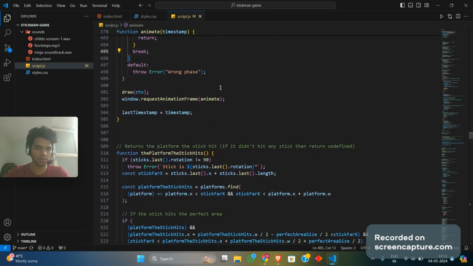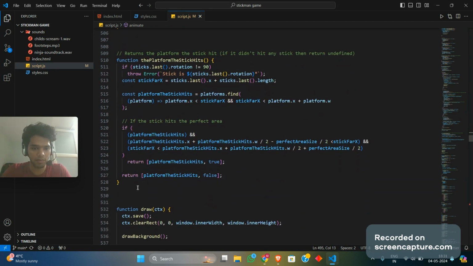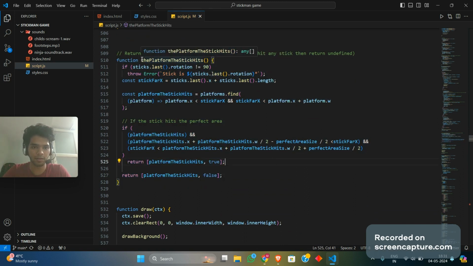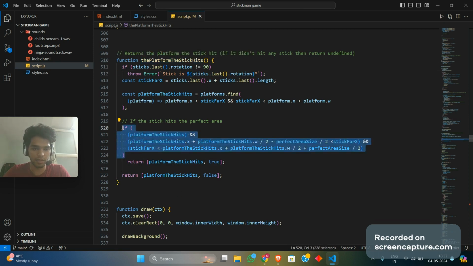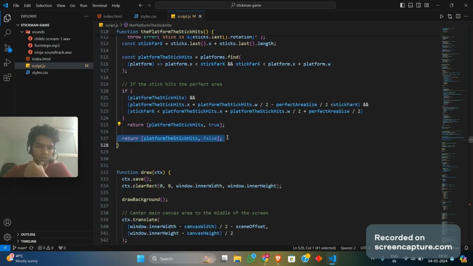The main loop was given to me by CodePen itself. I just explained it to you. Now, all of this was also given by CodePen, which is just stating that the platform hits sticks. The stick hits the platform, right? So basically, after it accepts this condition, it returns the true value back to your animation point, back to where it judges if the stick actually hits our platform, or else it returns false.